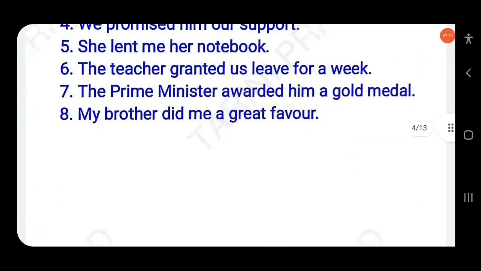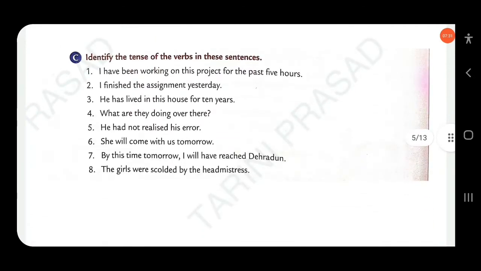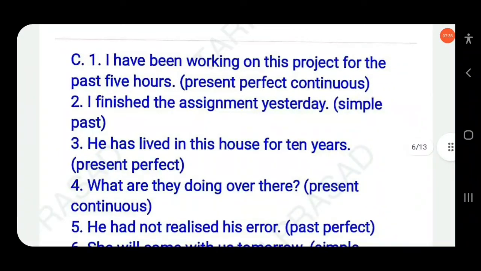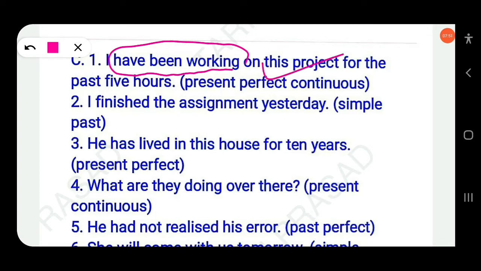Then next here, identify the tense of the verbs in these sentences. Okay, so here: I have been working. You know this is the structure of present perfect continuous: has or have plus been plus v1 ing. So this is present perfect continuous.